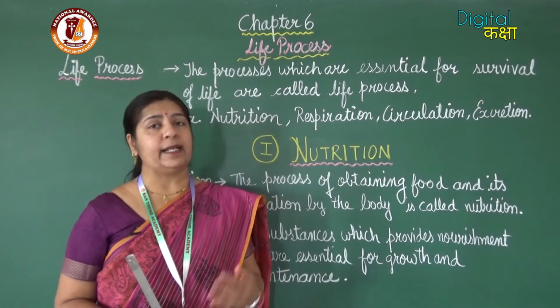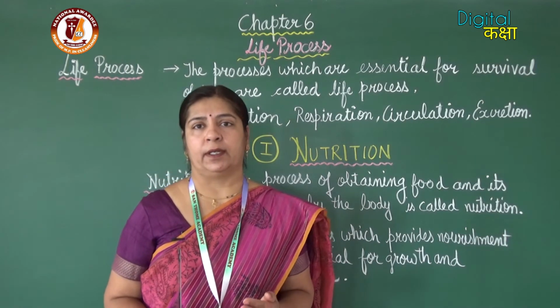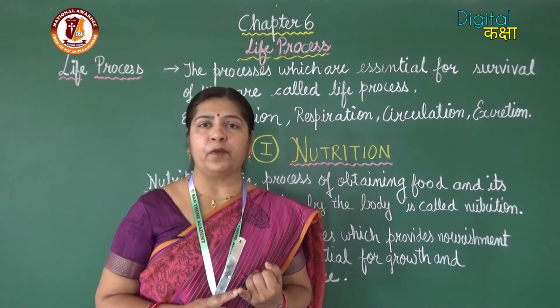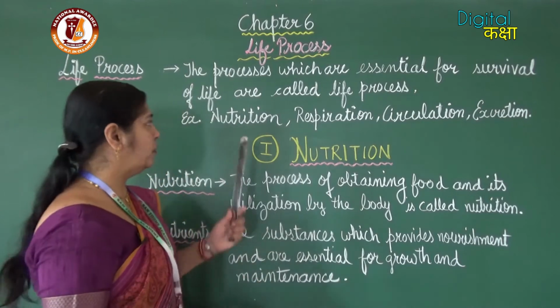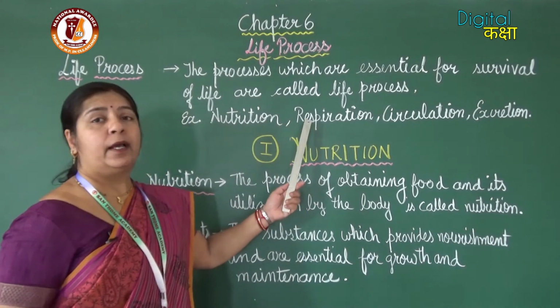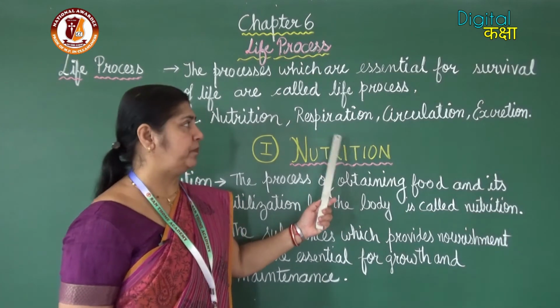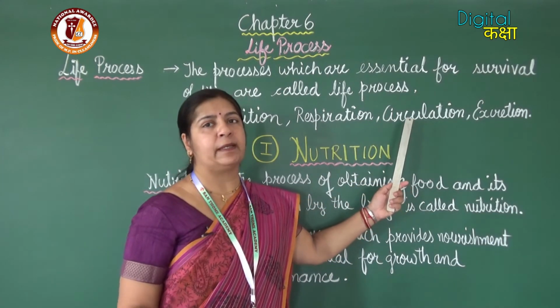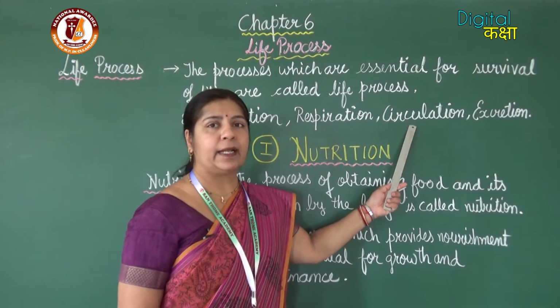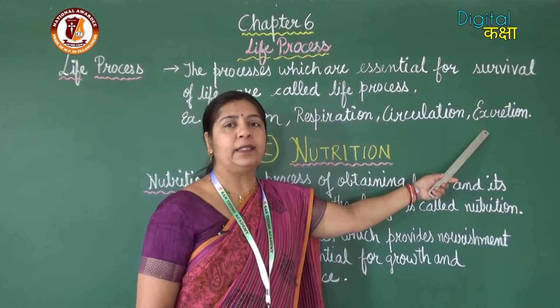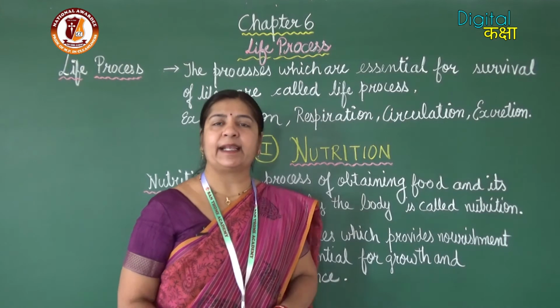So, these are the main processes. Obtaining food and its utilization, number 1, is nutrition. Converting food into energy is respiration. Transportation of substances inside the body is circulation. And last, removal of waste is excretion.